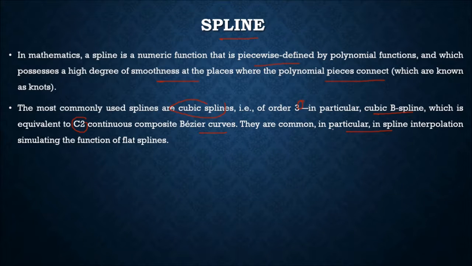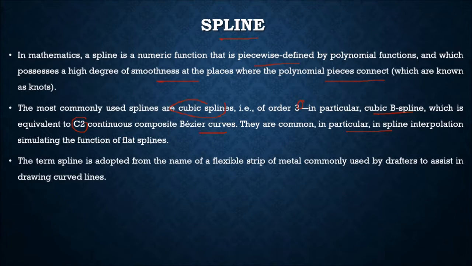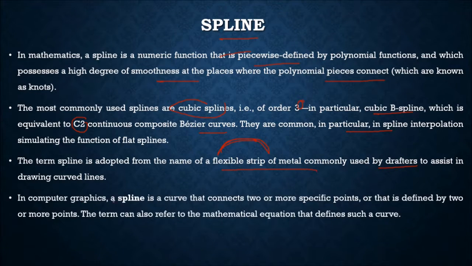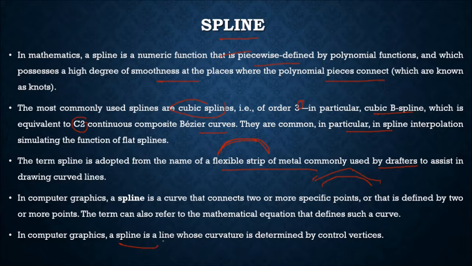They are common in particular in spline interpolation, simulating the function of flat splines. The term spline is adopted from the name of the flexible strip of metal commonly used by drafters to assist in drawing curved lines. In computer graphics, a spline is a curve that connects two or more specific points, or that is defined by two or more points, like this curve defined by these 3 points. The term can also refer to the mathematical equation that defines such a curve. In computer graphics, a spline is a line whose curvature is determined by some control vertices.